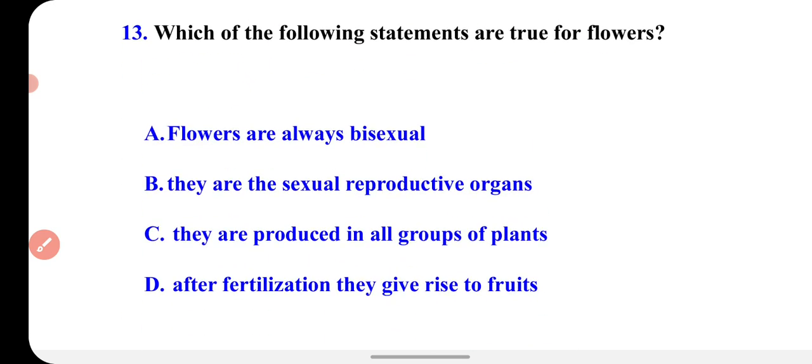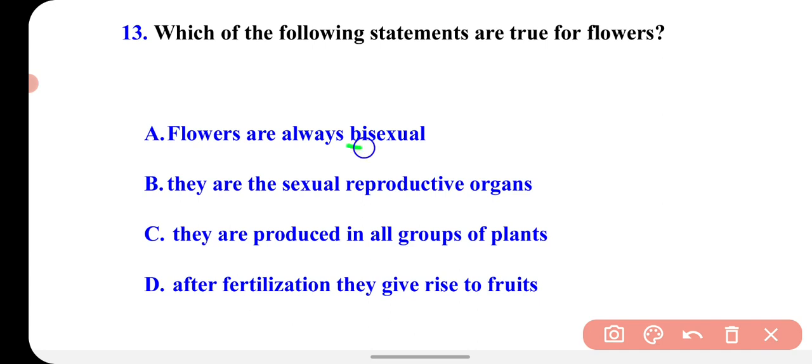Next question is, which of the following statements are true for flowers? Flowers are always bisexual. They are the sexual reproductive organs, and they are produced in all groups of plants. After fertilization, they give rise to fruit. So flowers are always bisexual. Bisexual means having both the reproductive organs, male and female. So this is not true. Some plants have unisexual flowers, so this is incorrect.